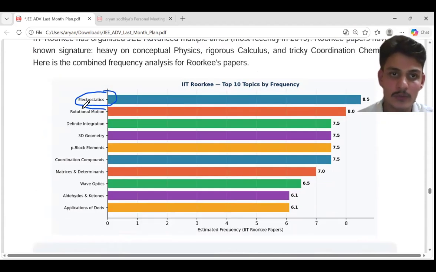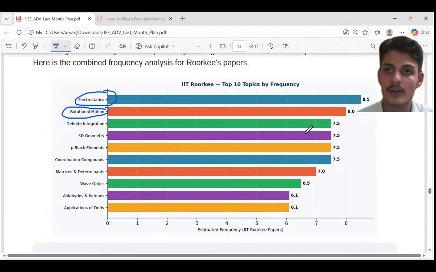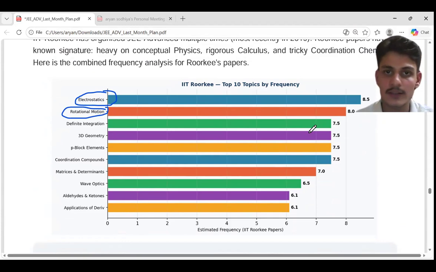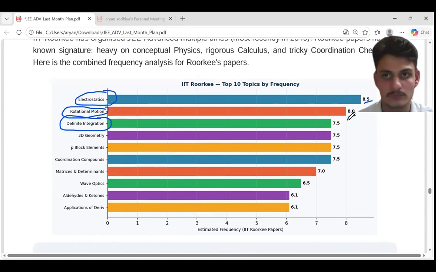Electrostatics and rotational motion were also favorites of all IITs. IIT Roorkee asked rotational motion questions a lot, and all other IITs also asked rotational motion questions. And definite integration we have previously seen. So these topics are very important. Okay, so 8 to 9 questions can be asked in paper 1 plus paper 2, like 3 in paper 1 and 5 in paper 2.